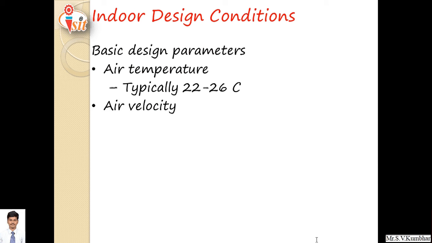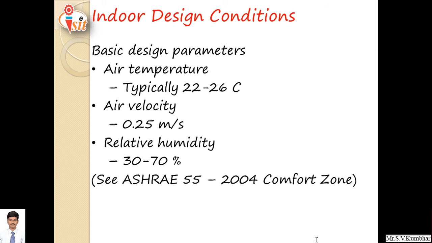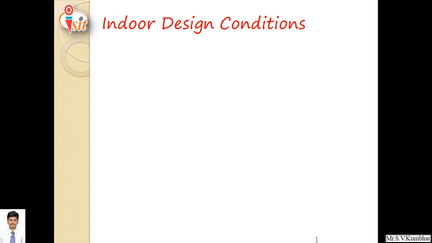The second important parameter is air velocity. Generally for comfort air conditioning purposes, we require 0.25 meter per second air velocity, which can be easily obtained with the help of either a fan or blower and duct system. Then relative humidity. Generally, 40% relative humidity can be considered for comfort purposes, but the relative humidity falls between 30 to 70%. This data is taken from the ASHRAE 55 2004 comfort zone.